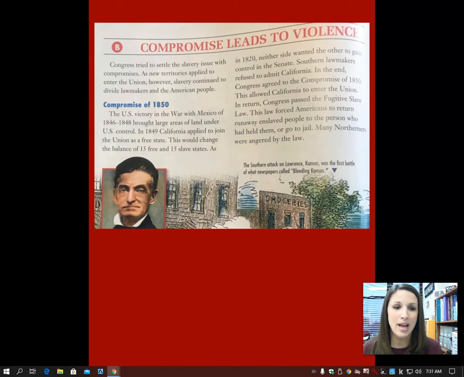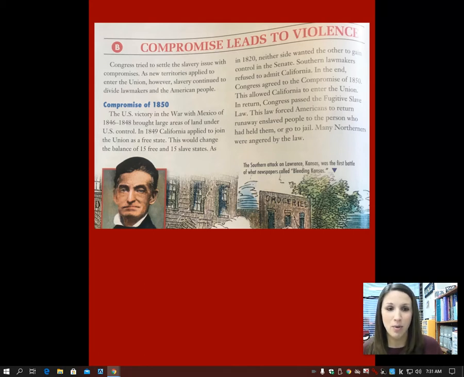All right, so what they end up doing is they allow California in as a free state, but in turn, basically, Congress says, then we're going to have to pass a law that's fair to us, the people that are supporting slavery, and they call it the Fugitive Slave Law. And this law means that even if you escaped and you are free in the North, maybe your parents had you while they were free in the North, and so you were born free, they could actually come after you and take you back.